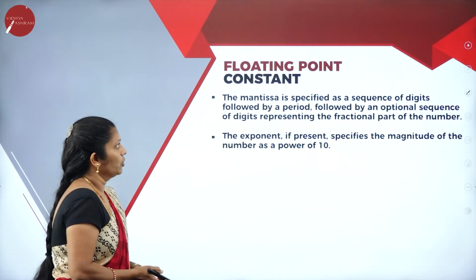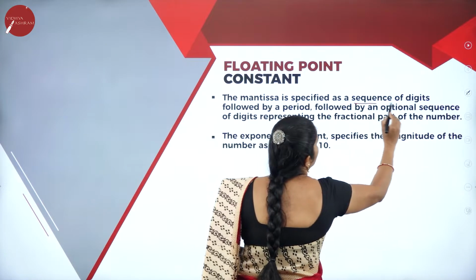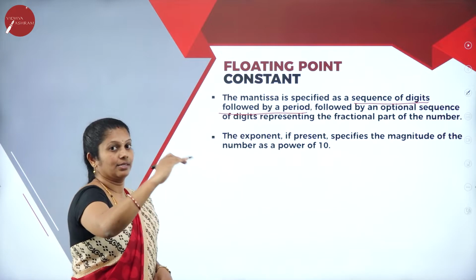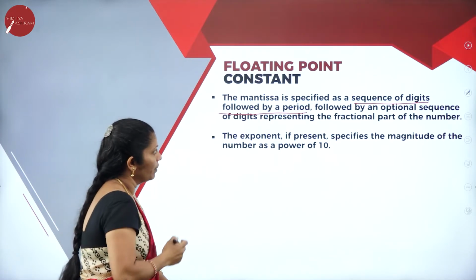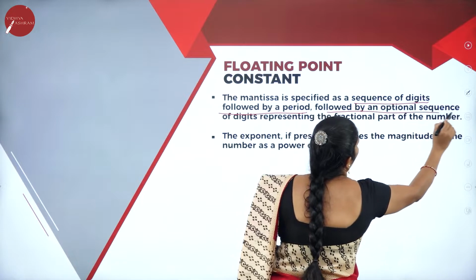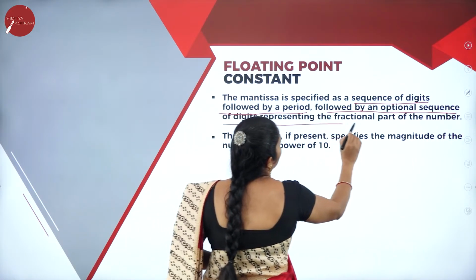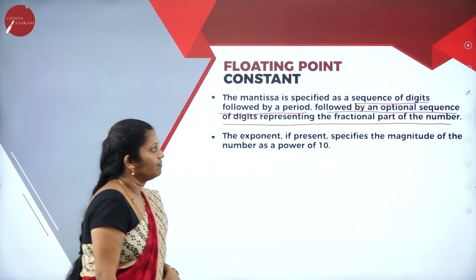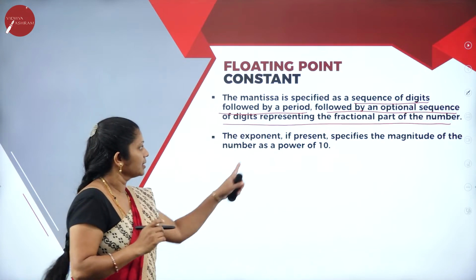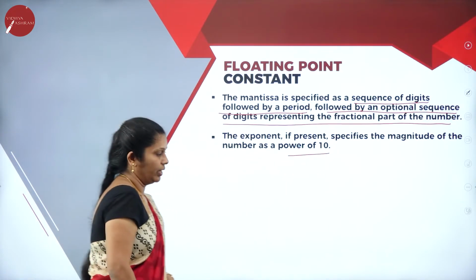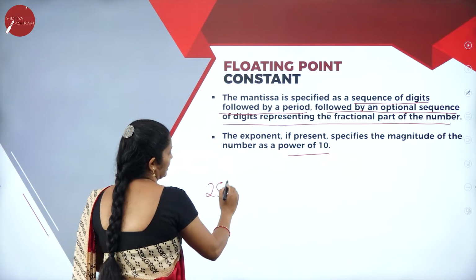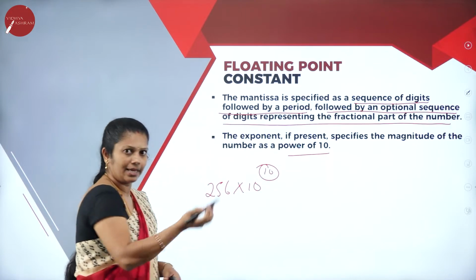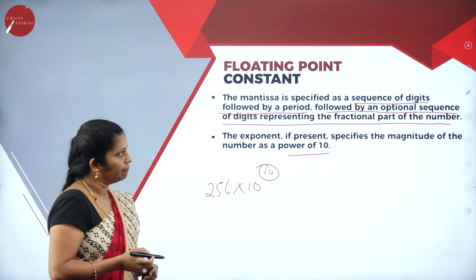When we come to the floating point constant, the mantissa specifies a sequence of digits followed by a period, and followed by an optional sequence of digits representing the fractional part of the number. The exponent, if present, specifies the magnitude of the number as a power of 10. For example, 256 into 10 to the power of whatever number you want, in the format of 10 to the power of minus 10, like that. In the exponential format, we can represent it here.